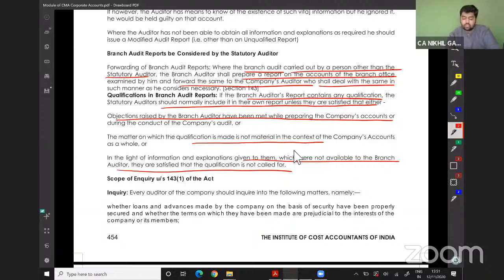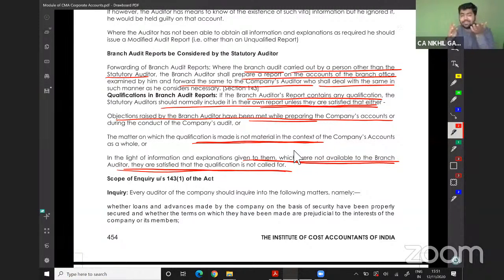Qualification in case of branch audit. If the branch audit report contains any qualification, the statutory auditor shall normally include it in their own report, unless they are satisfied that either the objection raised by the branch has already been addressed by the company's accounts, or the matter to which the qualification is made is not material, or that the qualification is not called for.